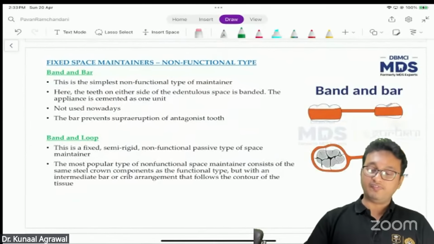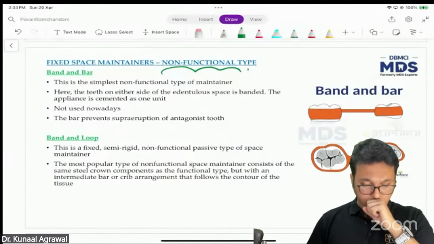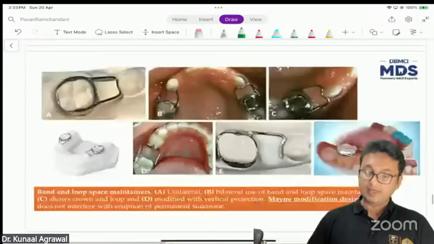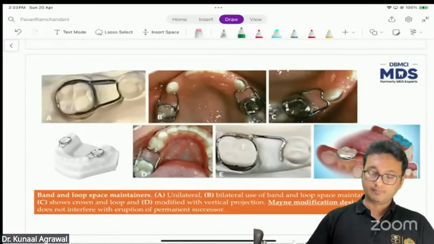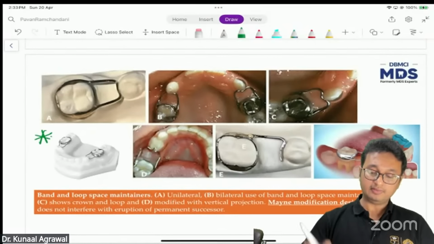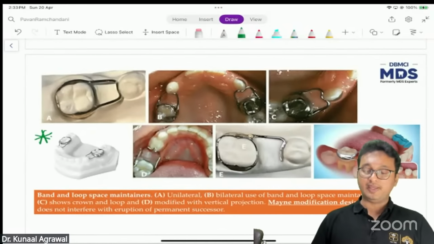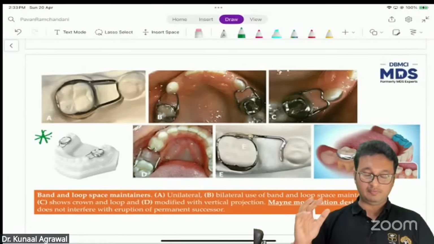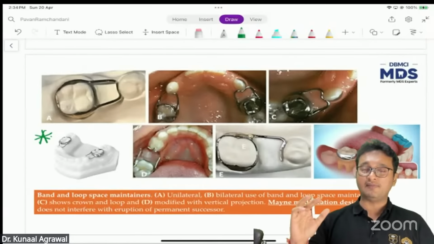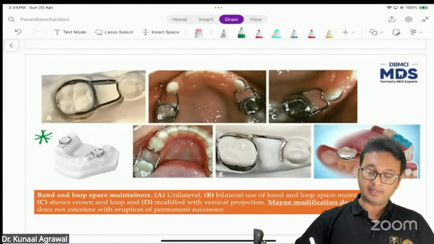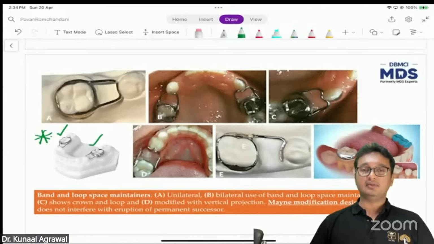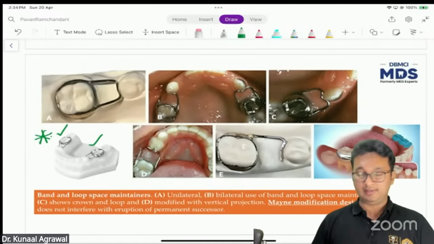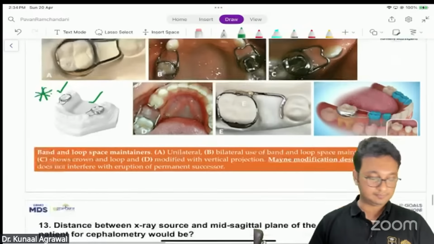So it's a fixed space maintainer, non-functional type. Band and loop looks like this. I think this is the situation they have asked in the exam. We don't have the permanent incisors and we don't have the permanent molars, so it is better to maintain the space on both sides using bilateral band and loop space maintainers.